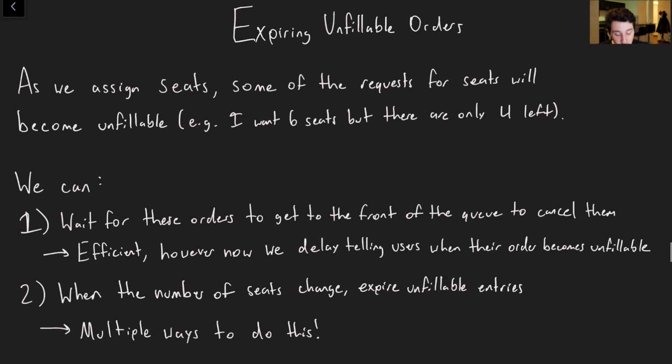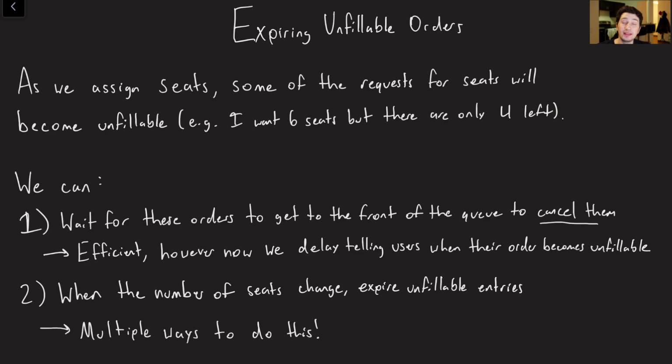Okay, in terms of expiring unfillable orders, like I mentioned, occasionally we're going to get orders in our linked list which are simply unfillable because there are too many seats left. So what can we actually do to expire them? Well, I would say option 1 is we actually just wait for that order to get to the front of the queue to cancel it. So that's option number 1.